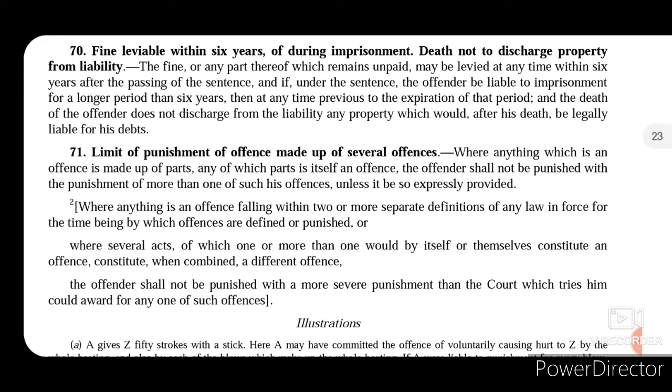So when the offence committed by an offender falls within the definition of more than one offence, and where several such acts would themselves constitute an offence when combined into a different offence, in these cases the offender will not be punished with a more severe punishment than the court that is trying him could award for such offence.